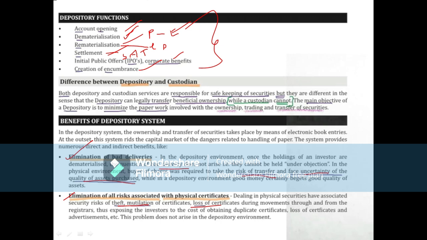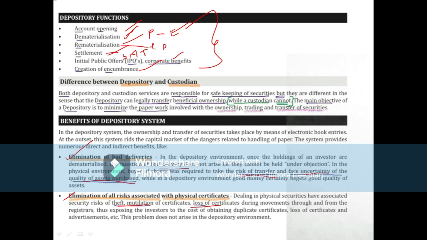Not only the elimination of bad deliveries and elimination of all risk associated with physical certificates, but also other benefits like immediate transfer and registration of securities, and faster disbursement of non-cash corporate benefits.